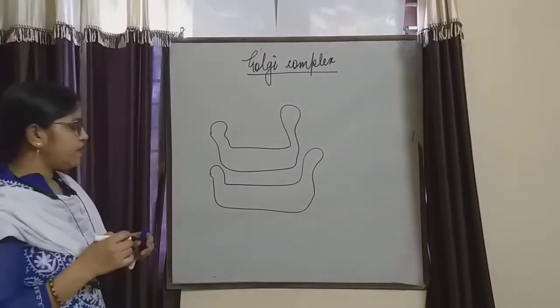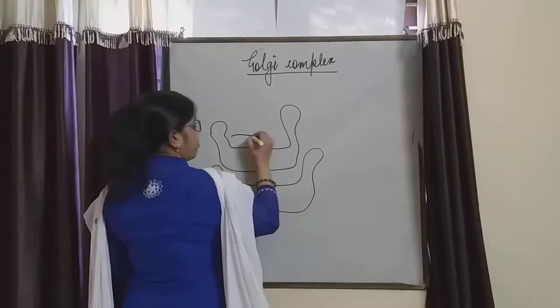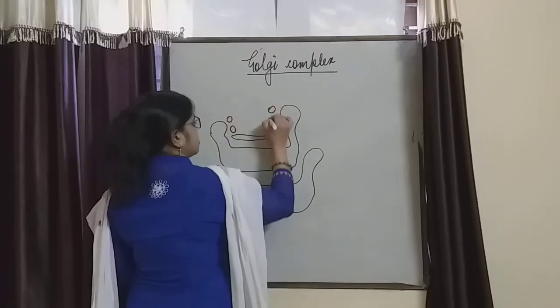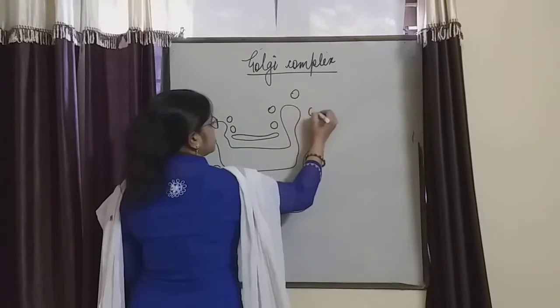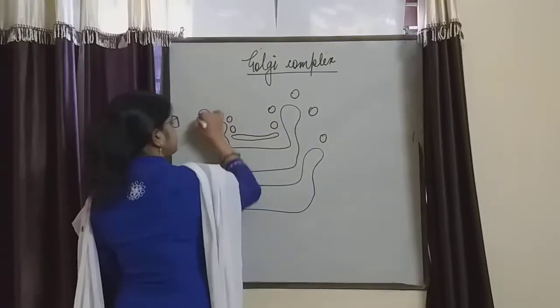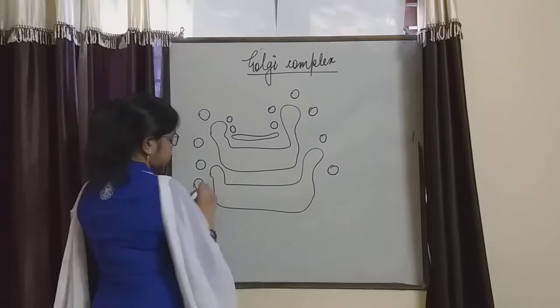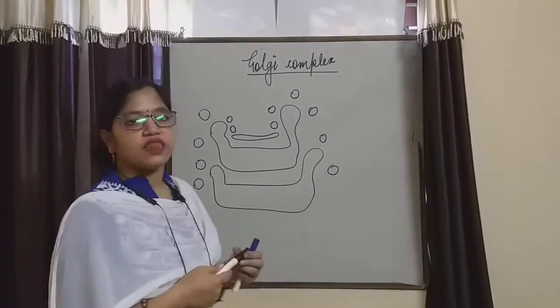These are the Golgi apparatus, formed of so many stack-like structures or vesicles. These are the vesicles secreted by the Golgi apparatus, and it stores so many substances in the vesicle.